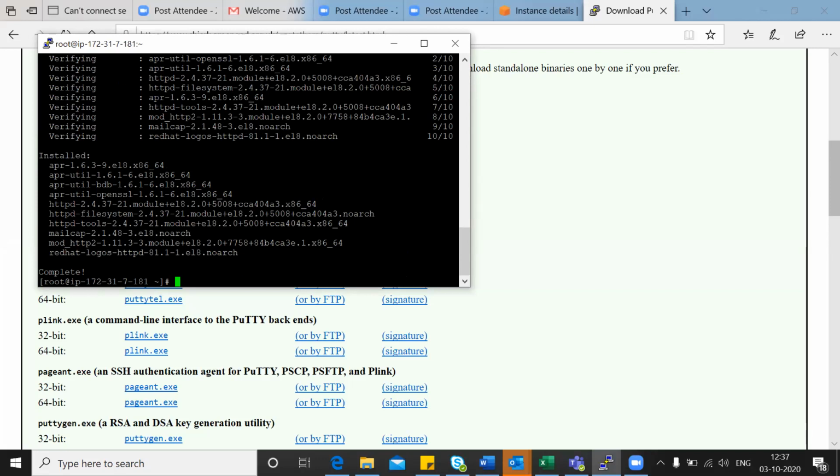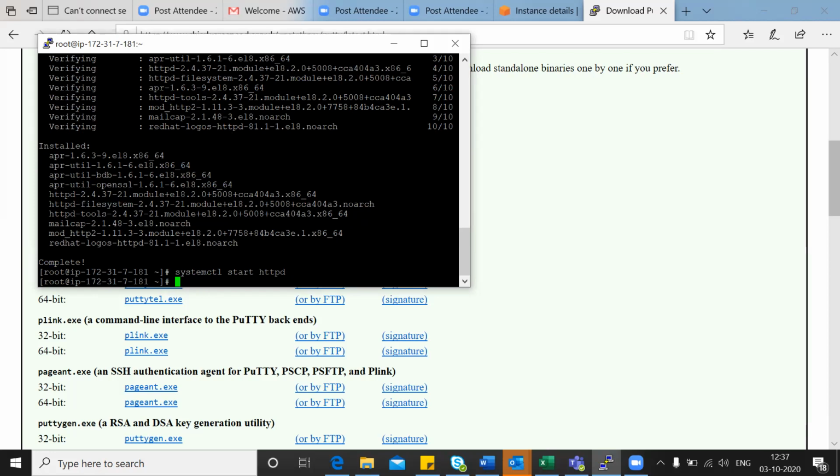Now you do systemctl, same word, only one word. Systemctl space start space httpd. Enter. Okay, now you just press the up arrow.